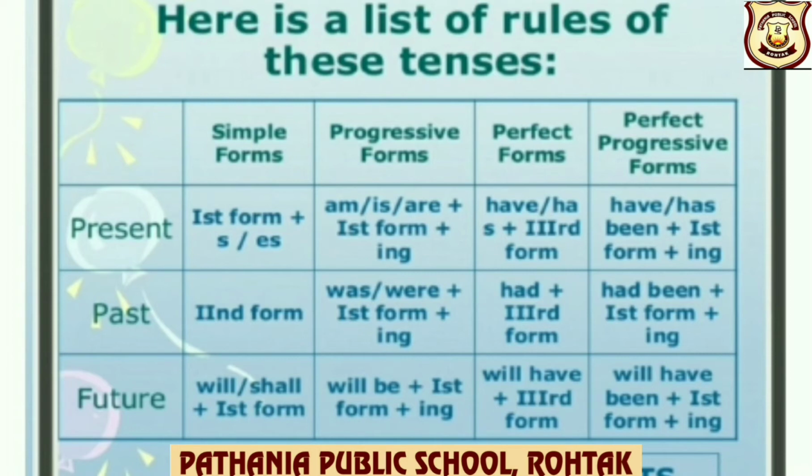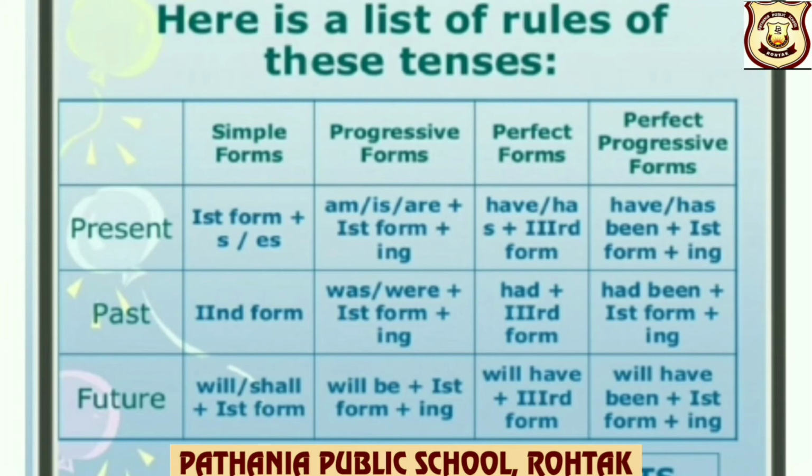Past simple forms: second form of the verb, children. Past progressive forms: was, were, again according to singular or plural, plus first form of the verb plus ing. Past perfect forms: had plus third form of the verb. Past perfect progressive forms: had been plus first form of the verb plus ing.